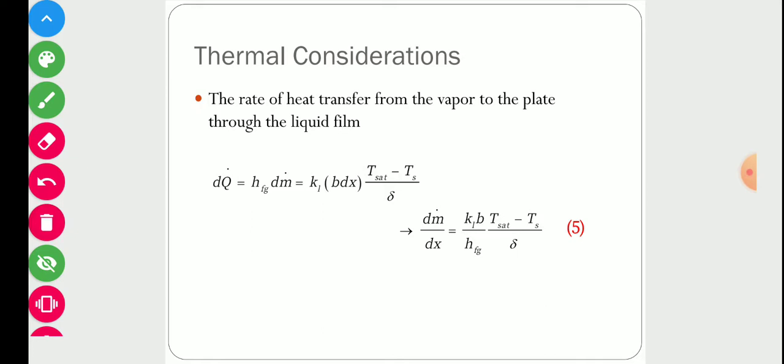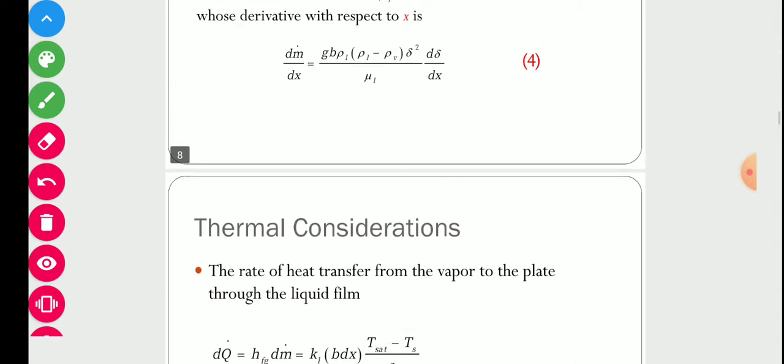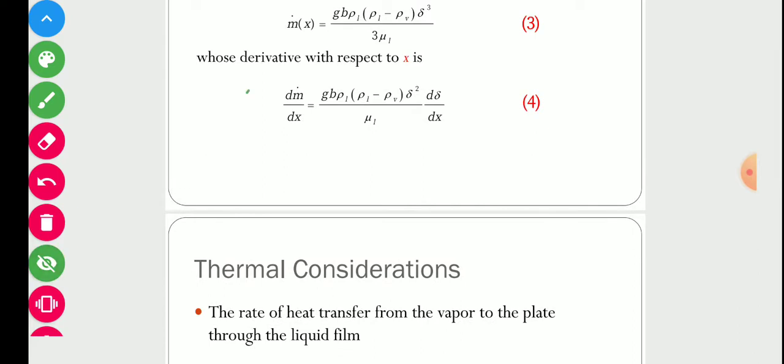Again, if we rearrange that equation and write it in the form of dm by dx, then this equation can be converted into this form. Now we have two equations. One is equation number 5, in which we calculated the change in mass with respect to x, and the other we calculated previously.